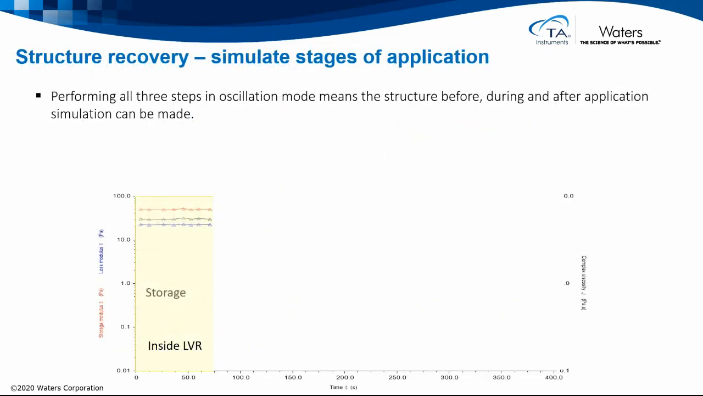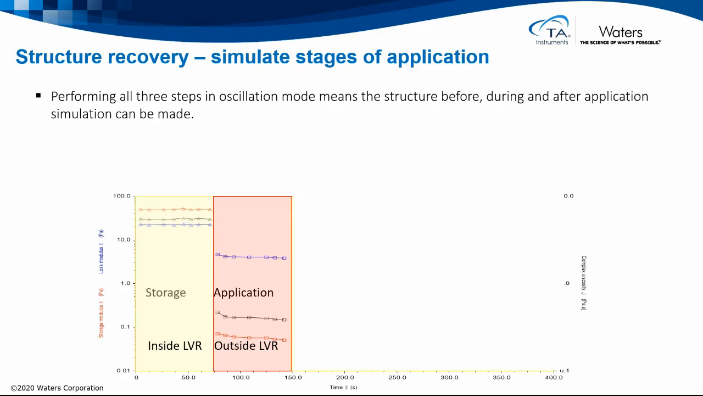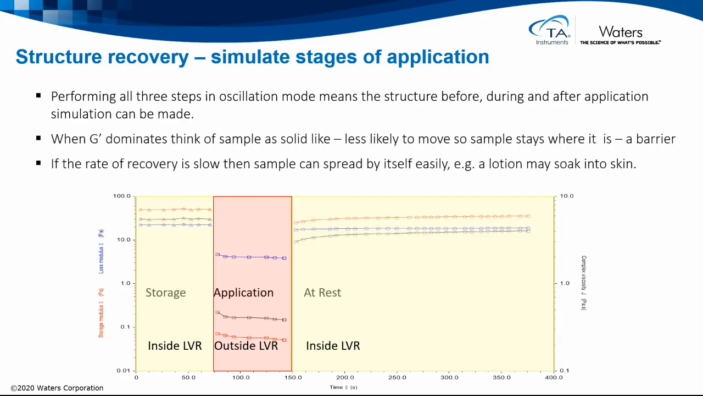Dynamic time sweeps can be used to look at structural recovery, to simulate the stages of application. By performing all three steps in oscillation, we can compare the structure before, during, and after application. So as we start inside the linear viscoelastic region, we look at the sample at rest, undisturbed. If we work outside the linear viscoelastic region, we can damage the sample structure, simulate application, and here it's clear that G'' starts to dominate G' by a long way. The sample is more liquid-like and so easy to apply. And finally, if we go back to inside the linear viscoelastic region, we don't destroy any structure as it forms, so we can study the structure recovery.